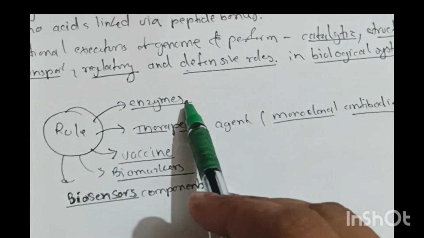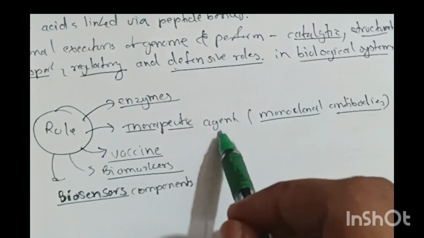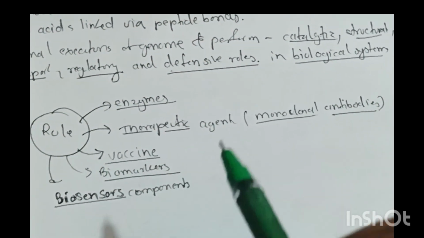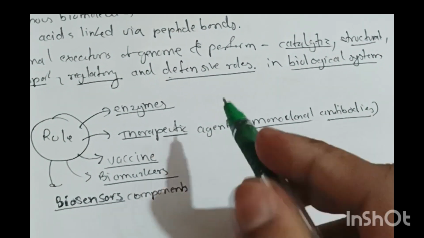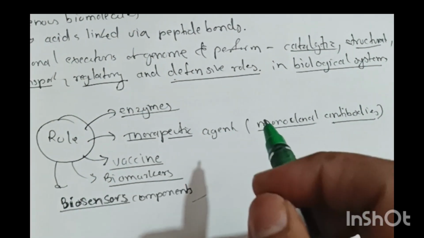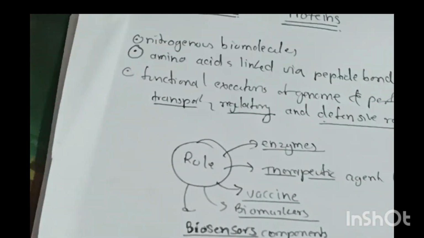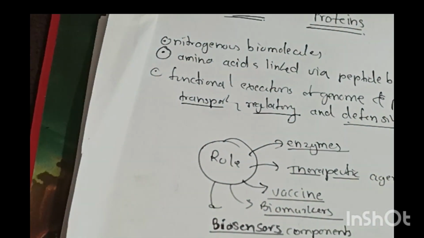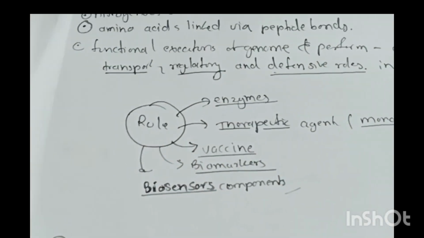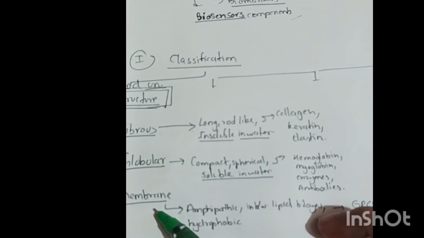Next, we are going to see the roles of proteins. They can be used in the formation of enzymes, therapeutic agents, vaccines, biomarkers, and biosensor components. These are just the extra roles that the proteins are going to play. Now, when you classify proteins, we can classify them on different bases. The first base is structure. Based on structure, there are three classifications: fibrous, globular, and membrane.